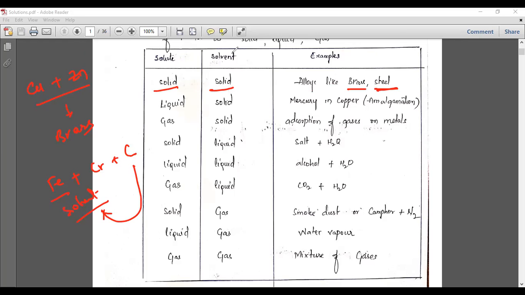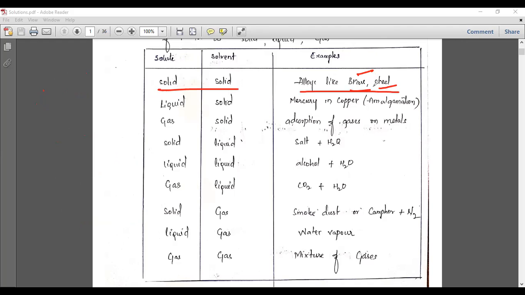So that means it forms a homogeneous solution. You cannot get two separate distinct phases. You can check the iron, or simply take the brass or steel. You are looking at only one phase, that is a solid phase. You cannot detect two phases. So with solid solute and solid solvent, you will get a homogeneous solution. Examples are brass and steel.